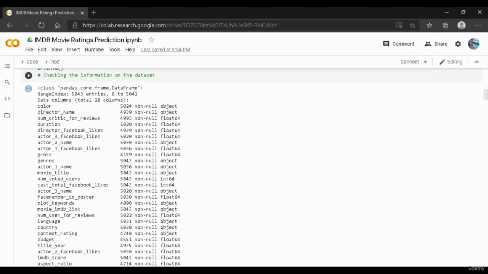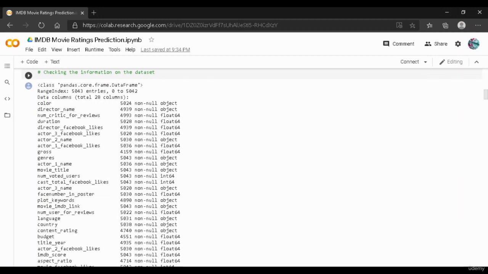and it means that in this particular color column there are some missing values. Okay, and again the same thing can be seen over here as well. In the column director name, again there is a mismatch. So this value minus this value is the total number of missing data in that particular column. And again, as you can see over here in the column number critic for reviews, we have a value which is 4993, whereas the total entries in that data frame are 5043. So this value minus this value will give us the total number of missing values in that particular column.